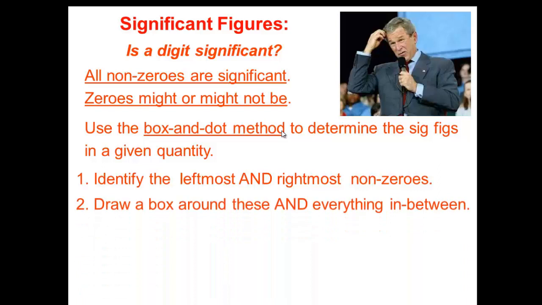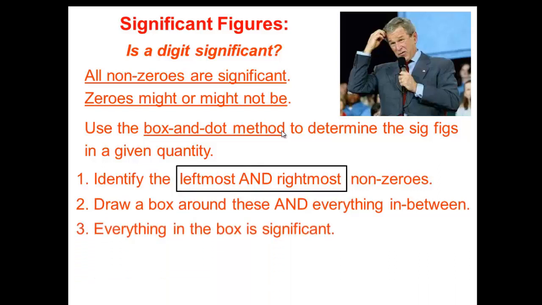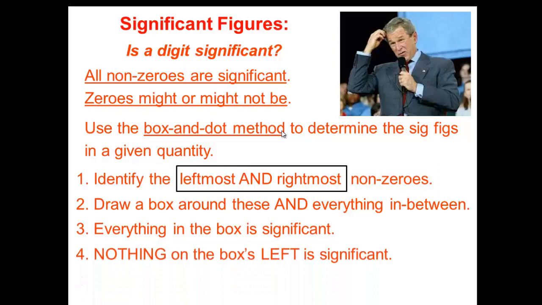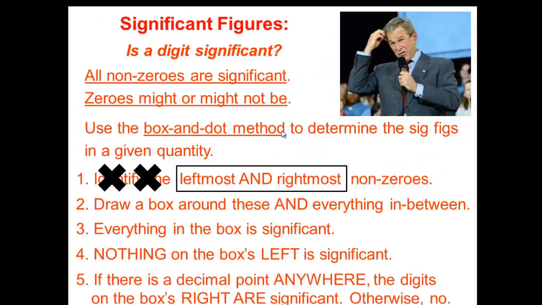Draw a box around these and everything in between. Everything in the box is significant. Nothing on the box's left is significant, maybe on the right. If there is a decimal point anywhere, the digits on the box's right are significant, otherwise no.